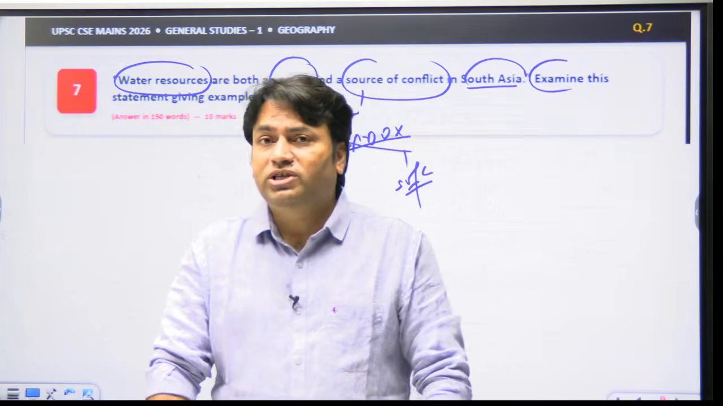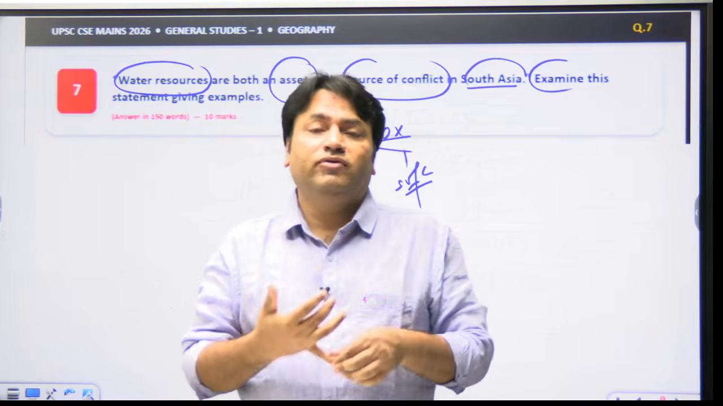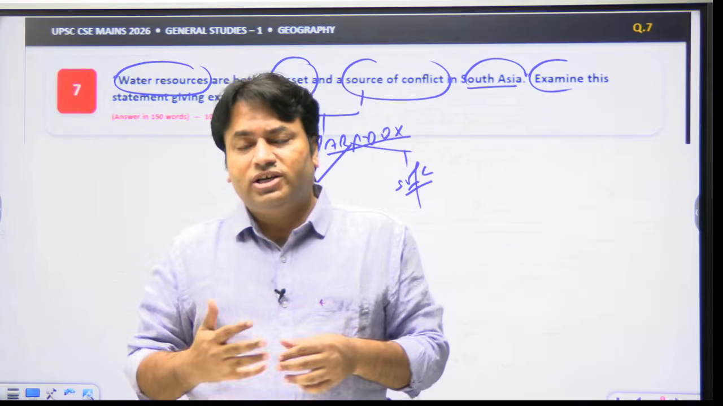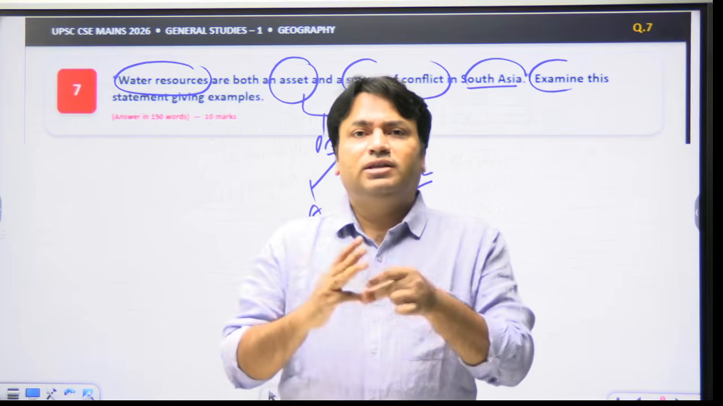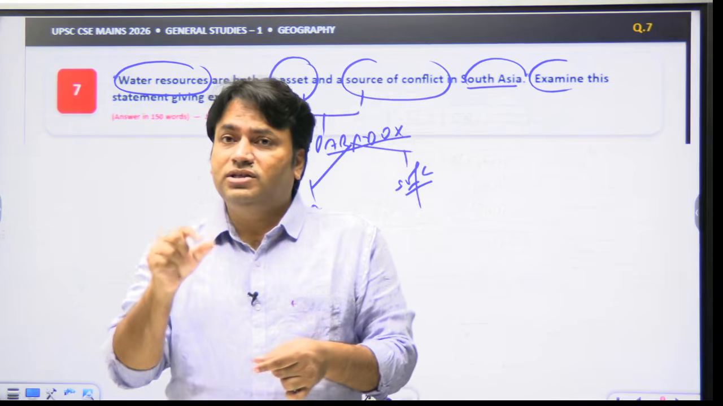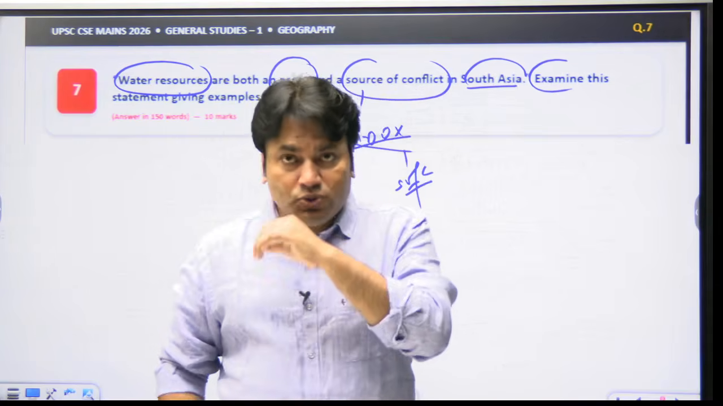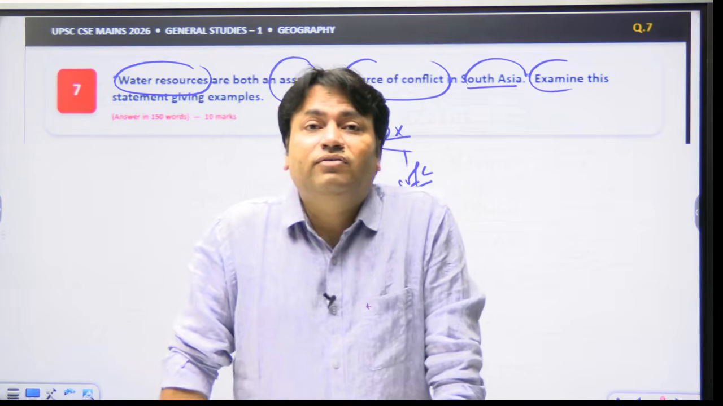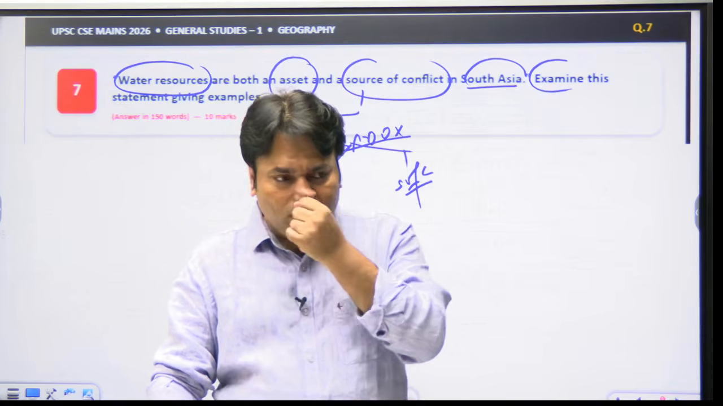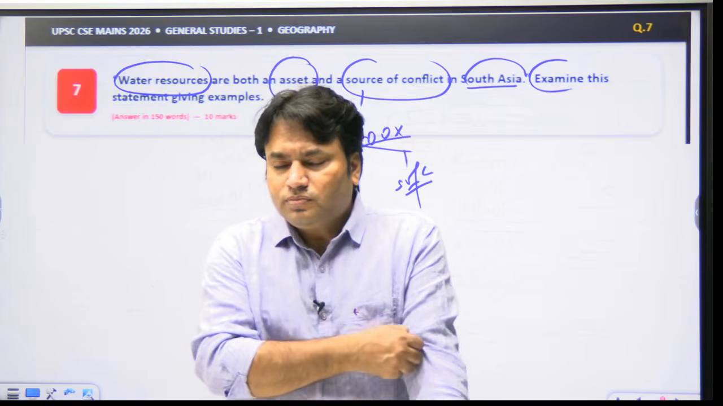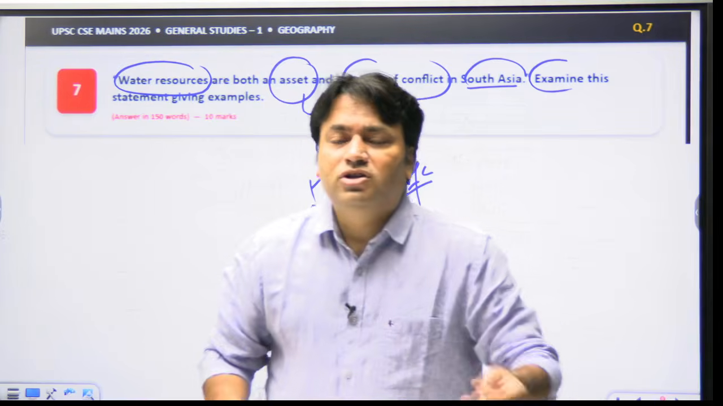And here also you see that there are two pictures. Especially we are talking in the context of South Asia, so we will have to give South Asian examples. On one side it is saying that water is an asset, and at the same time it is also saying that this water is a resource that is a source of conflict. So we will have to explain why this is the source of conflict. The first important theme here is that we are talking about water resource, but the water resource that we are discussing here is transboundary water resource.